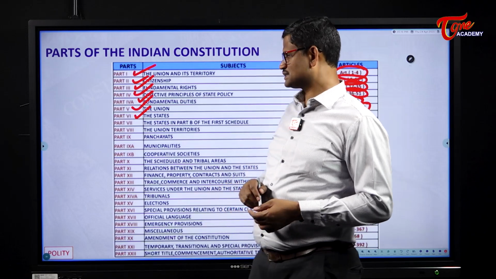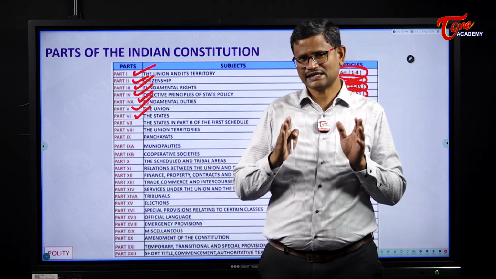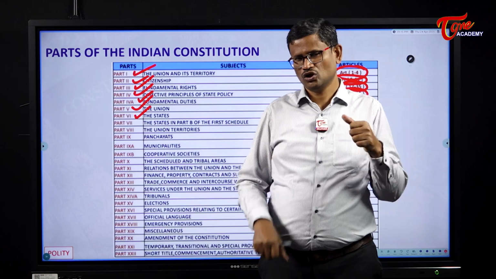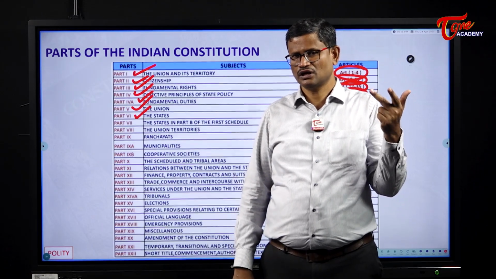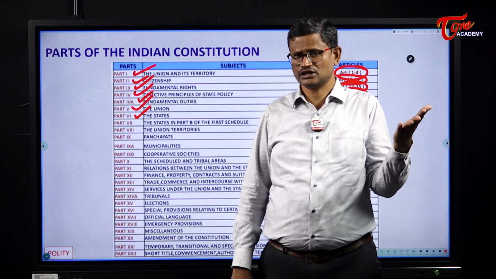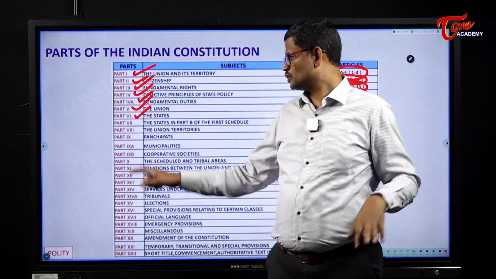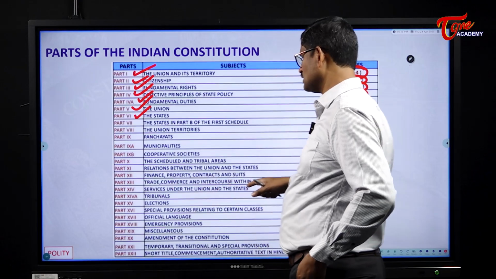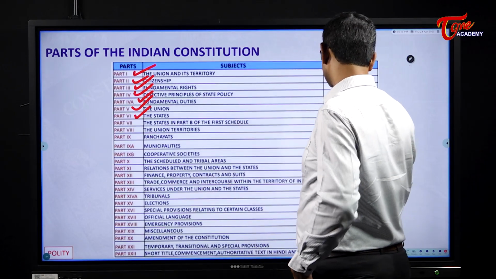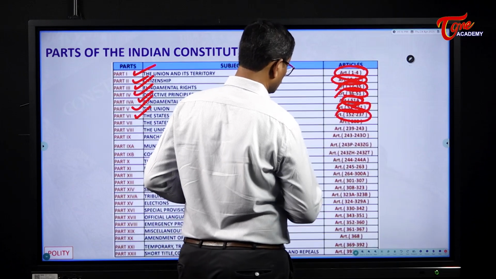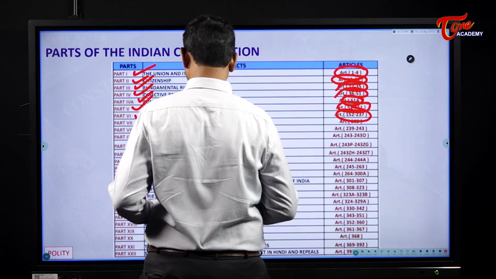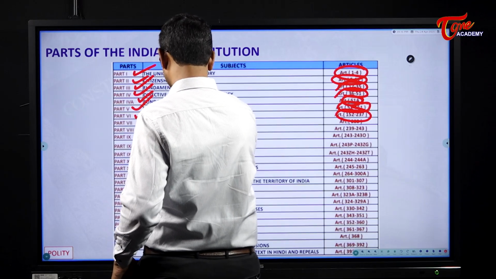Part 6 of the Indian Constitution deals with the states, the state government. We have Governor, Chief Minister, Council of Ministers, High Court, Advocate General, etc. Part 6 deals with the states from Articles 152 to 237. Then the next one is Part 7.